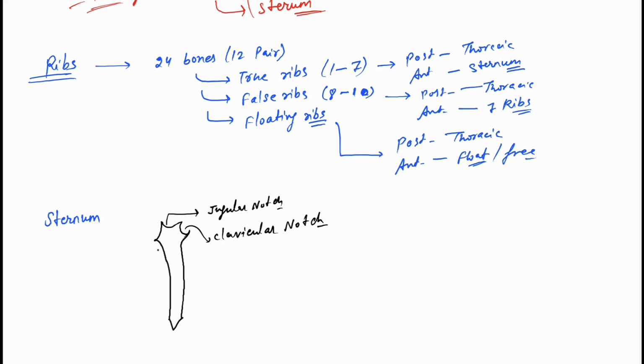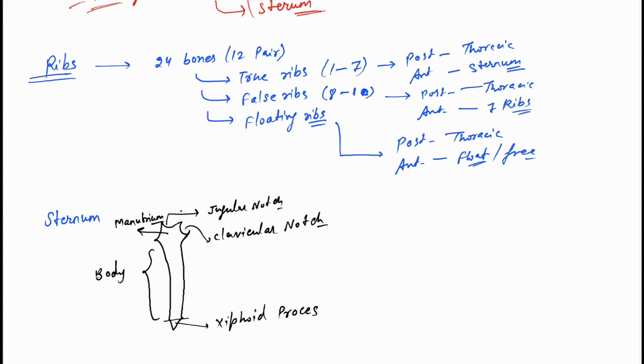Then we have the apex region, the xiphoid process. This part is known as the sternal body, and this part is known as the manubrium.